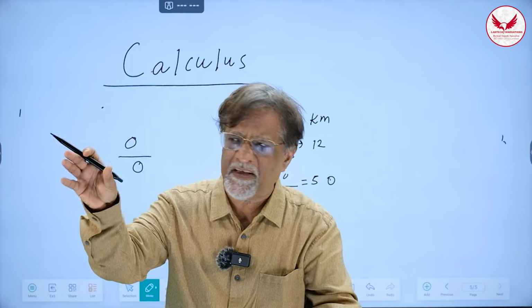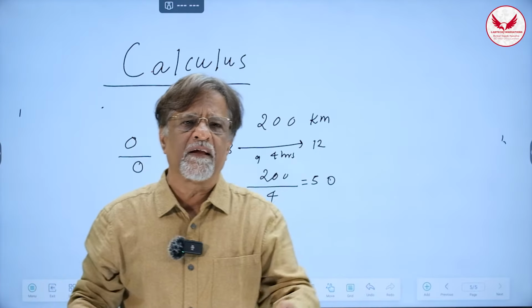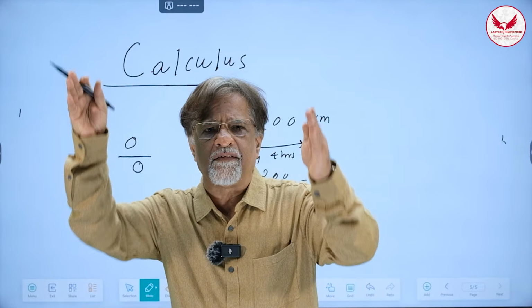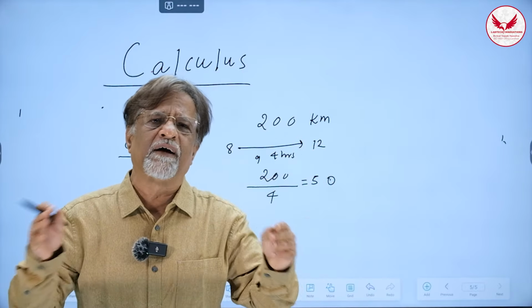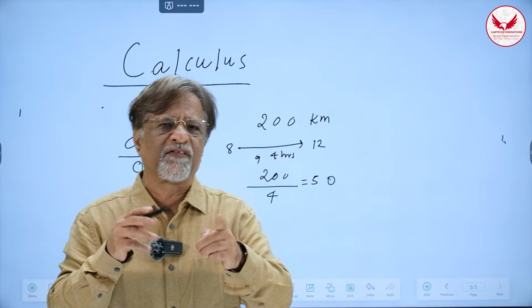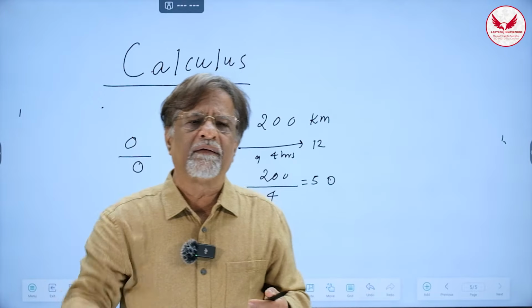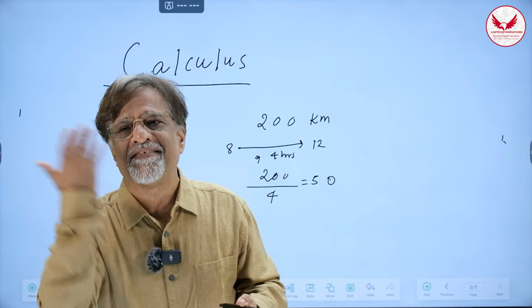So when x is changing, y must change, maybe positive or negative, that I don't know. If x is increasing, y may increase. If x is increasing, y may decrease. Sometimes x and y will increase in the same way or whatever. But there is some relation between x and y. And I am also interested in finding out, if y is changing, then at what speed it is changing.